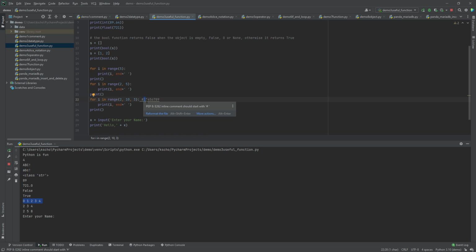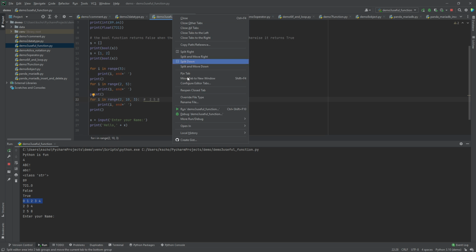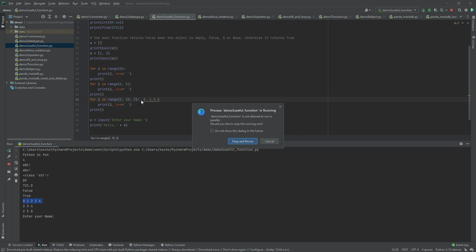So we will go 1, 2, 3, meaning that everything in between the step, I'm not going to print. And after 5, I will go 1, 2, 3, and I'm going to print 8. And in the end, I only have 3 numbers to be printed. So let's run it and see.